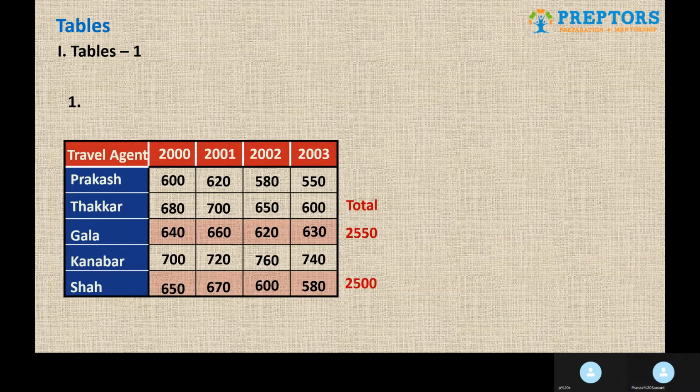To find the average, we will simply divide by 4. Dividing Gala by 4 will give us 637.5 and dividing Shah by 4 will give us 625. In short, both these are the average of Gala and Shah respectively. Now they are asking us to find the difference. So we will simply find the difference. The difference is 12.5. Hence 12.5 is the final answer.